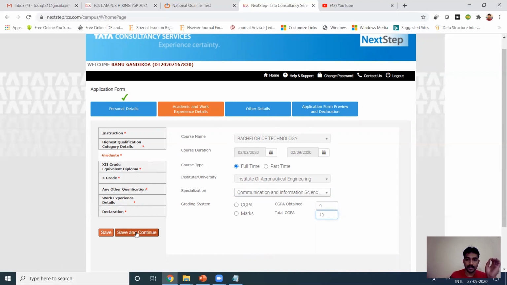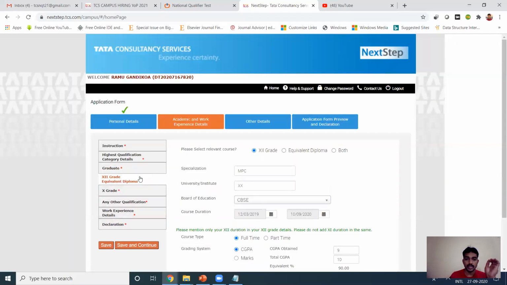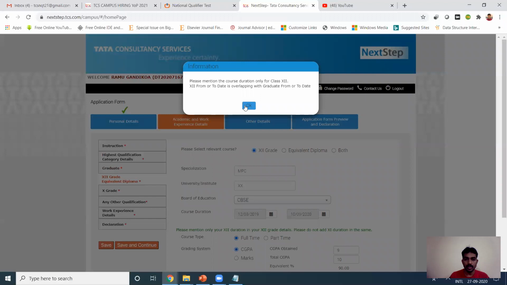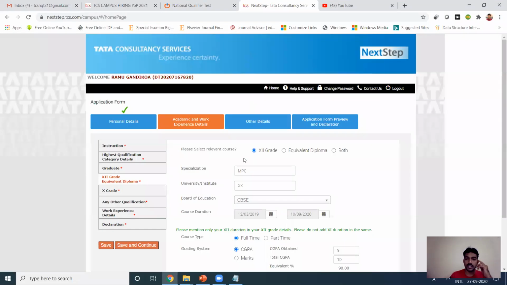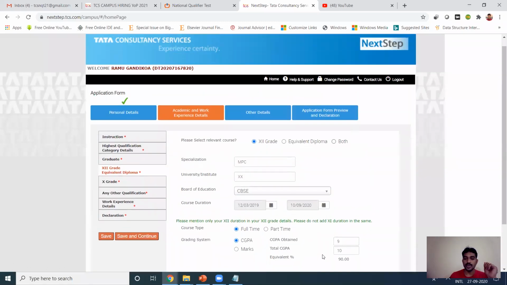Oh, all the details I have given overlap, no? That is why it is getting like that.